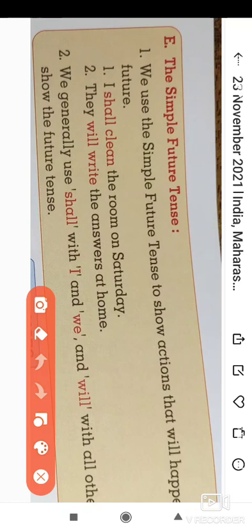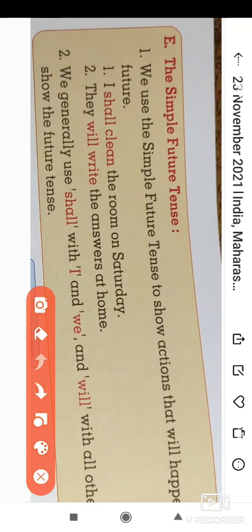The second example is: they will write the answers at home. So the action of writing answers has not yet happened; it will happen at home. In this way we come to understand the simple future tense.